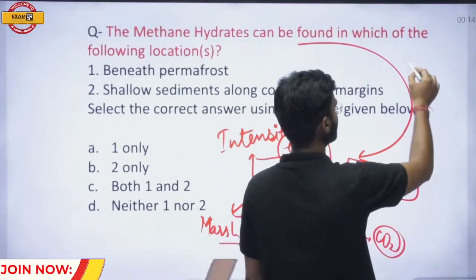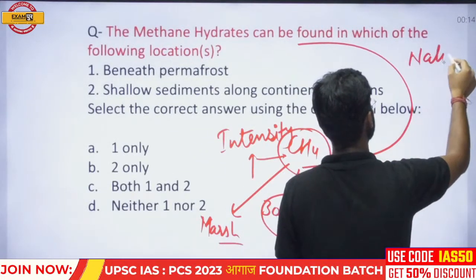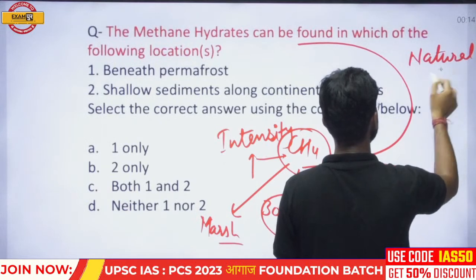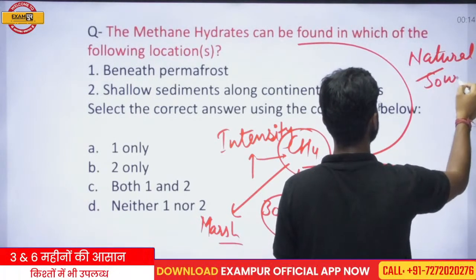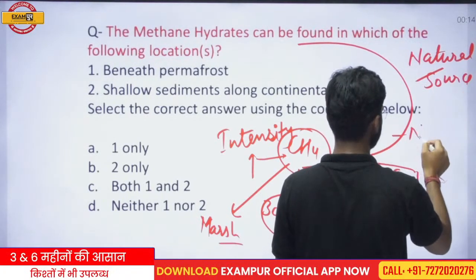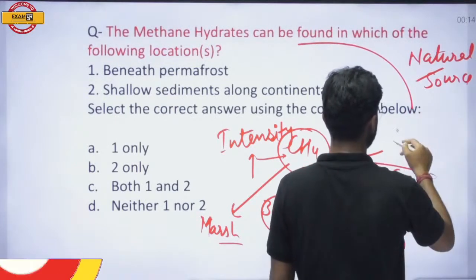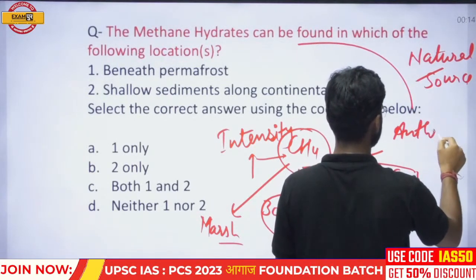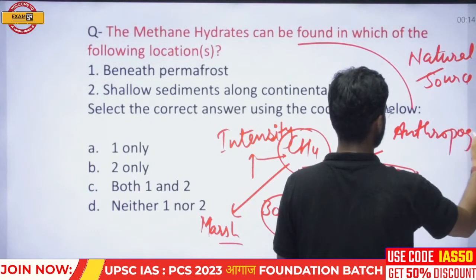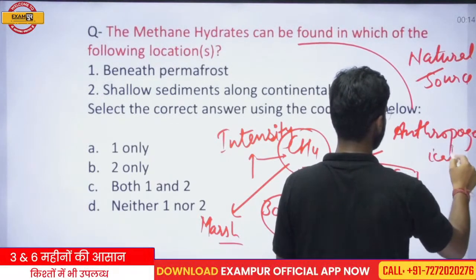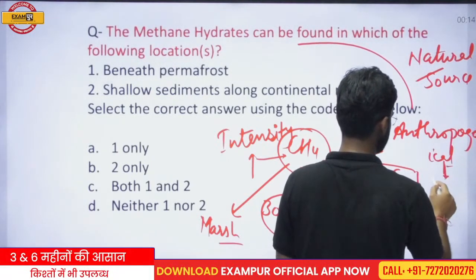Methane gas has some natural sources of origin, and it also has some anthropogenic sources.